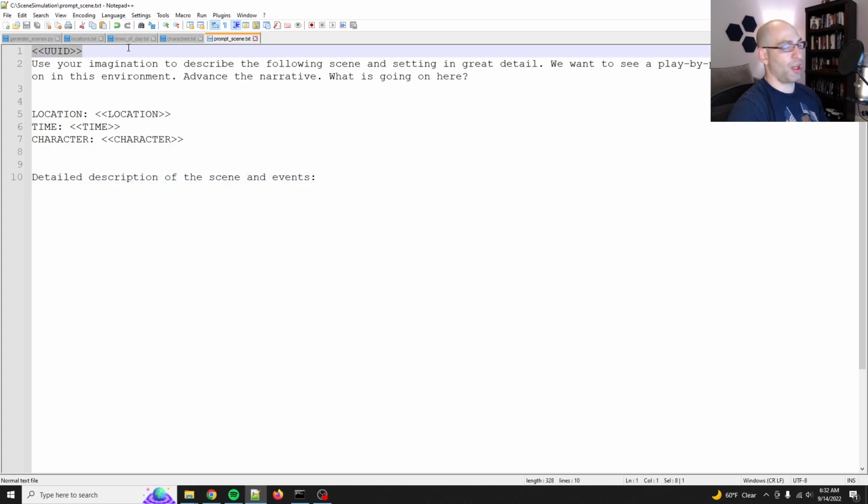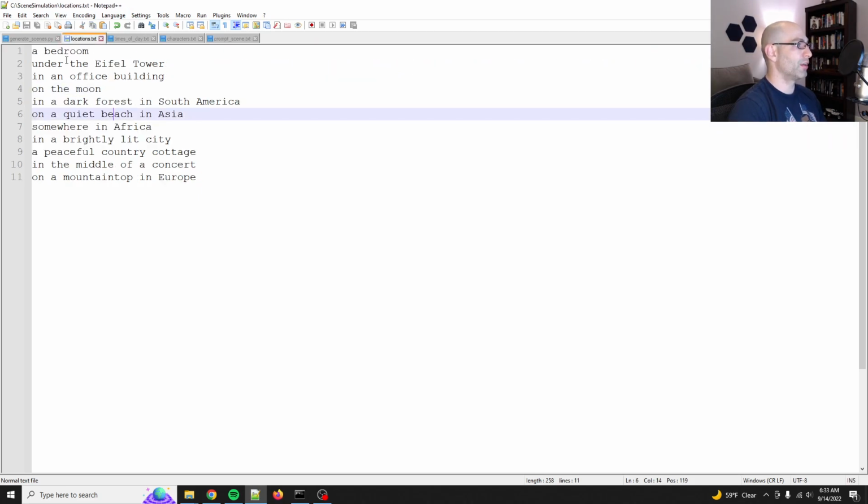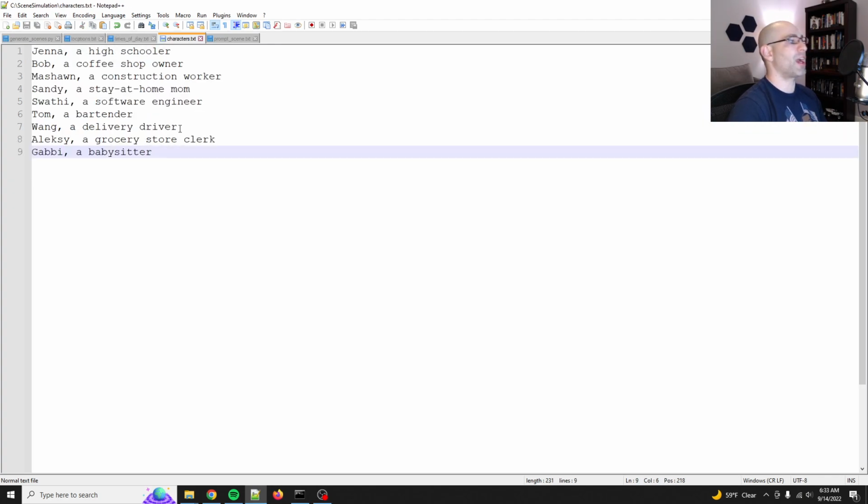Some of you noticed in previous videos, something I do to add more entropy is I add a UUID at the top. This creates internal entropy inside of the model so that you're going to get less repetition. So basically, I've got this as completely random, and then 3 other variables, which are populated here. So I've got 11 locations, 7 times of day, and then 9 characters.